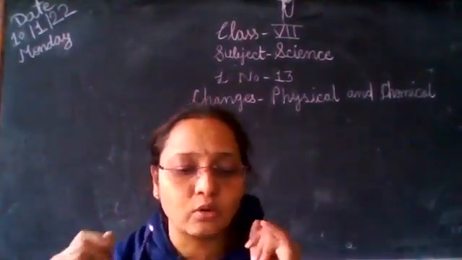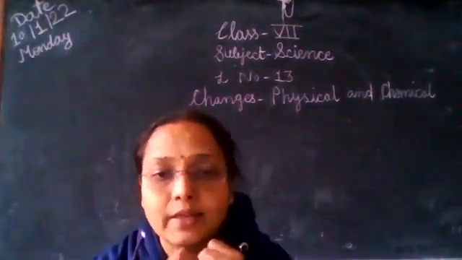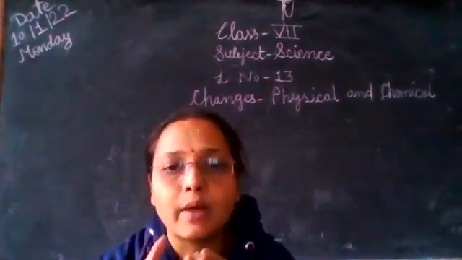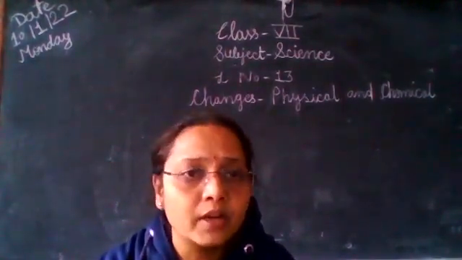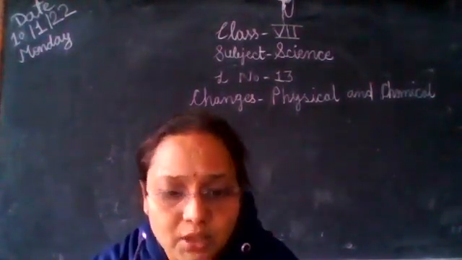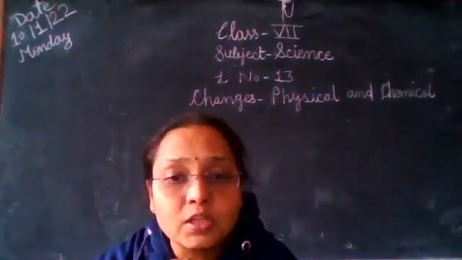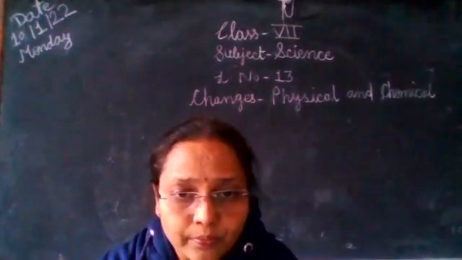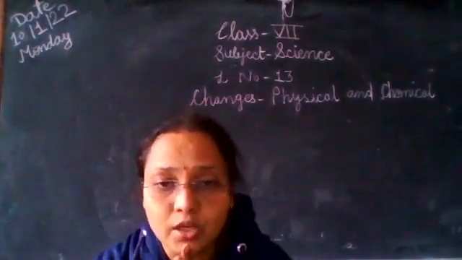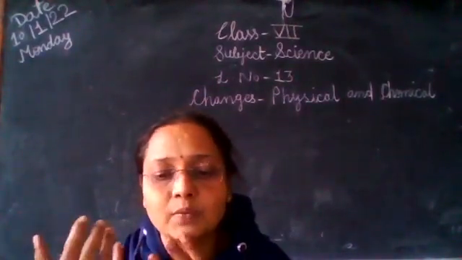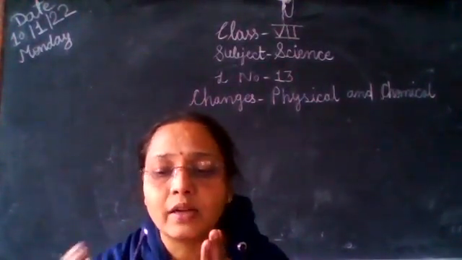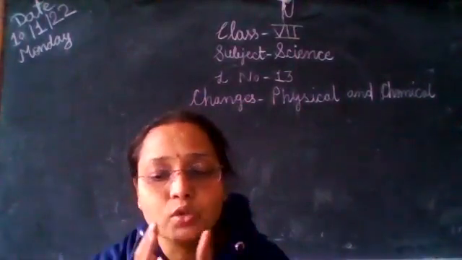So that changes we see in physical and chemical change. Which changes? Today we saw natural change and man-made change. Natural change occurs naturally. Man-made change occurs with the interference of human beings. Just I'm revising the topic. Again, we saw useful changes and harmful changes also. Okay, then we saw fast change and slow change. The change that takes place quickly, instantly, that is fast change, and the change that takes a long period of time is a slow change.